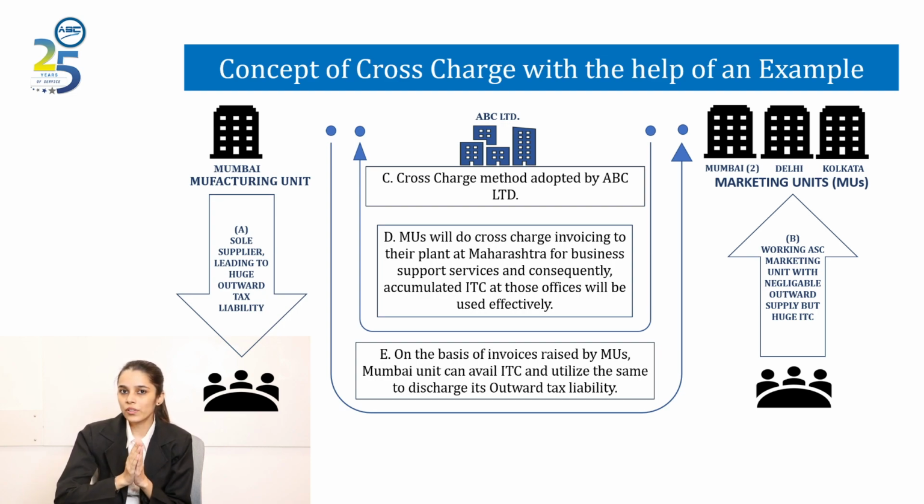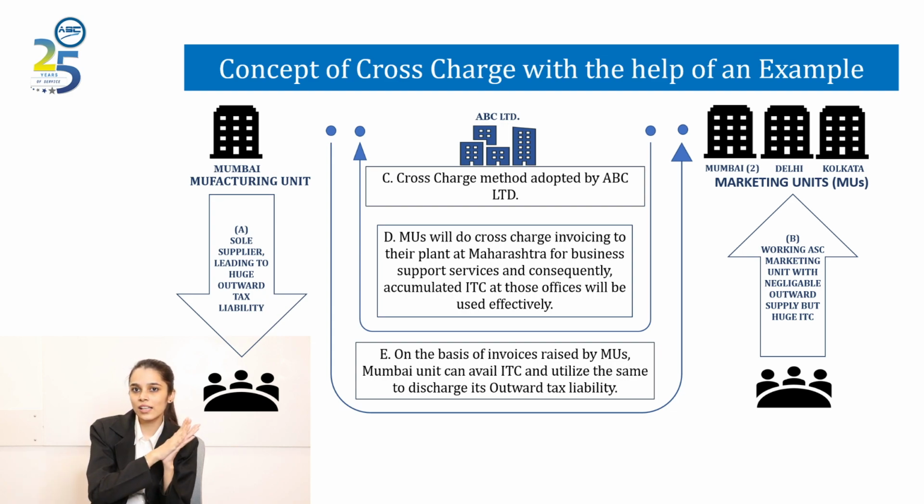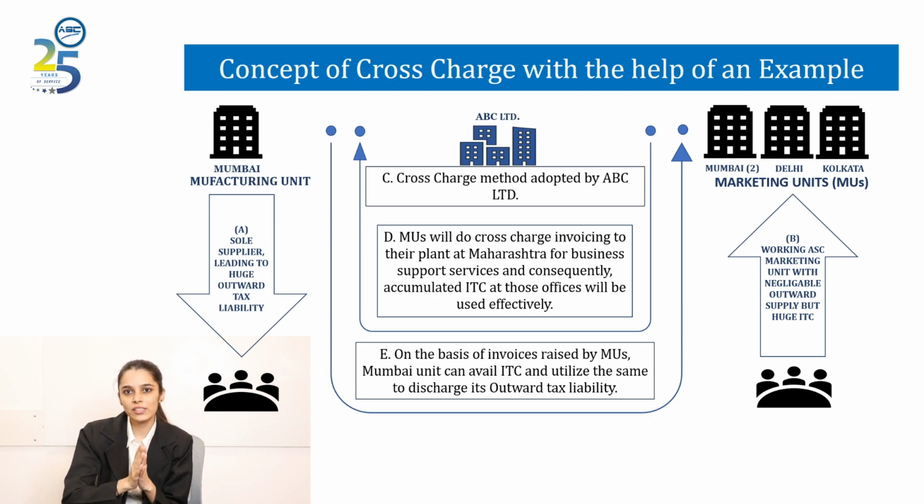But from there the outward supply is negligible, say there is very little outward liability, but there is a large ITC in these three marketing units. So by adopting the concept of cross charge, these three units will raise invoices to the Maharashtra unit for business support services. In this way, the credit at the Delhi, Mumbai and Kolkata locations will get into the credit ledger of the Maharashtra location, which will be used to discharge the outward liability of the Maharashtra location.